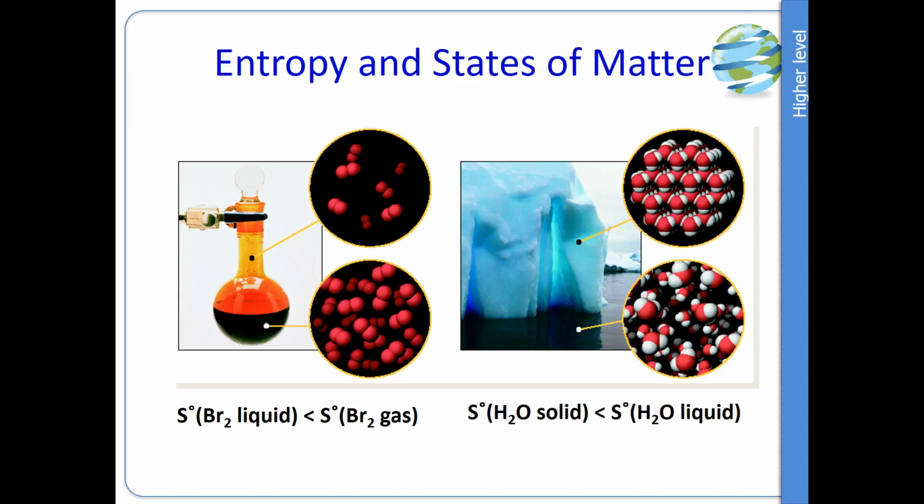Now, states of matter is a good way of looking at entropy. So the diagram on the left, this is looking at liquid bromine to gaseous bromine. Now in a liquid, the particles are close together, but they can move over each other, whereas in a gas, they're nice and spread out and separated. Now, when they're separated, they're considered to be more disordered. They're much more random in terms of their motion. The same is true with water going from a solid to a liquid. Now, a solid, nice and structured, nice and rigid, particularly due to the hydrogen bonds. Then as soon as it goes to a liquid, the entropy increases because they can now move over each other.